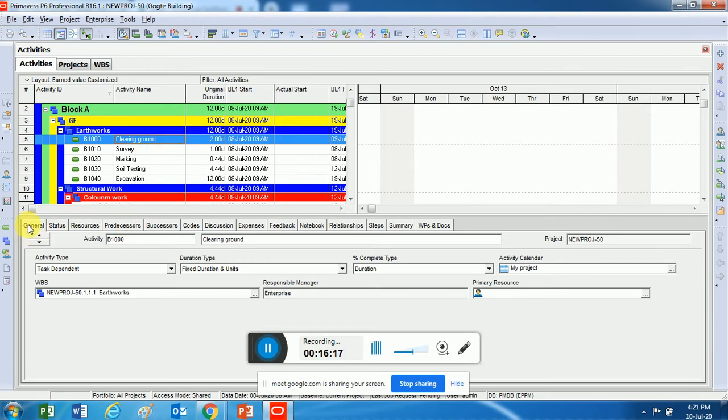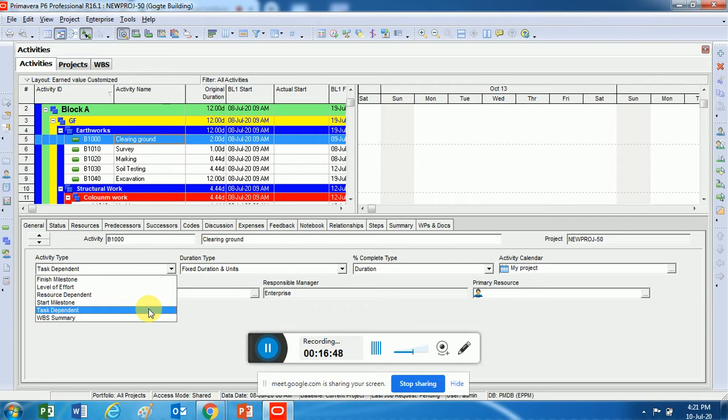In the detail window, you have this General option. In the General option, there's an activity name. Further to that, if you still want to make any changes to the name and all, you can do it through the detail window. There's something called activity type. Now what do you mean by this, and why do we have the default as task dependent? Remember this, there are 6 different types of activity types, and by default it is always task dependent.